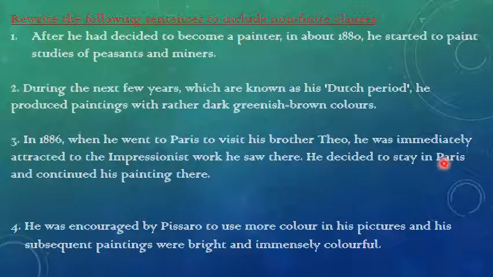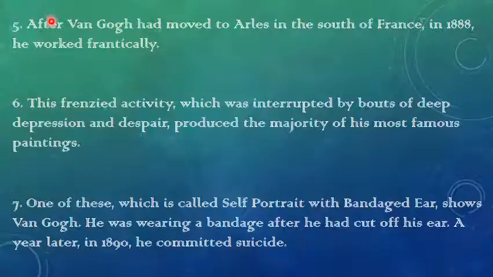He decided to stay in Paris and continued his paintings there. He was encouraged by Pissarro to use more color in his pictures, and his subsequent paintings were bright and immensely colorful. After Van Gogh had moved to Arles in south of France in 1888, he worked frantically.